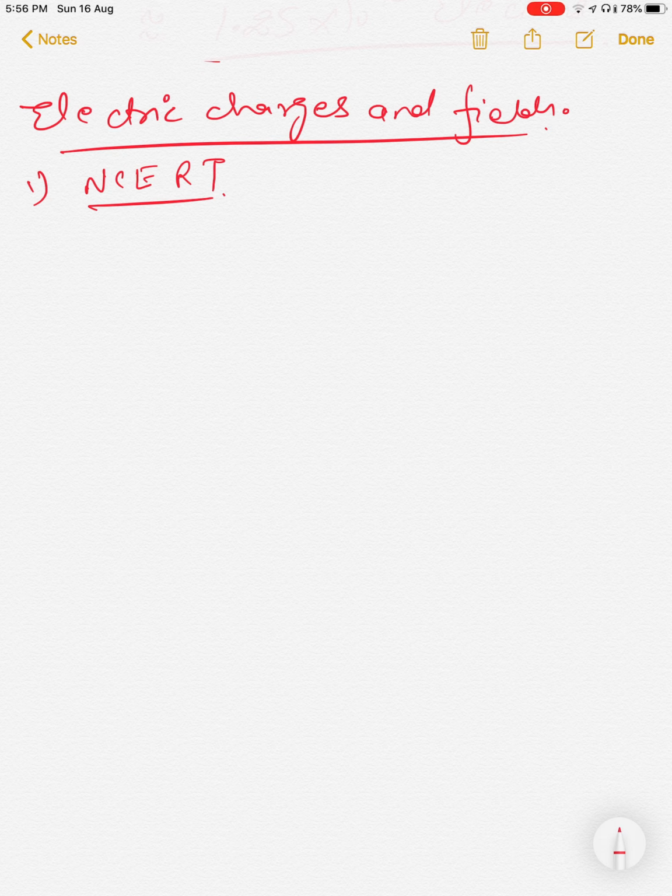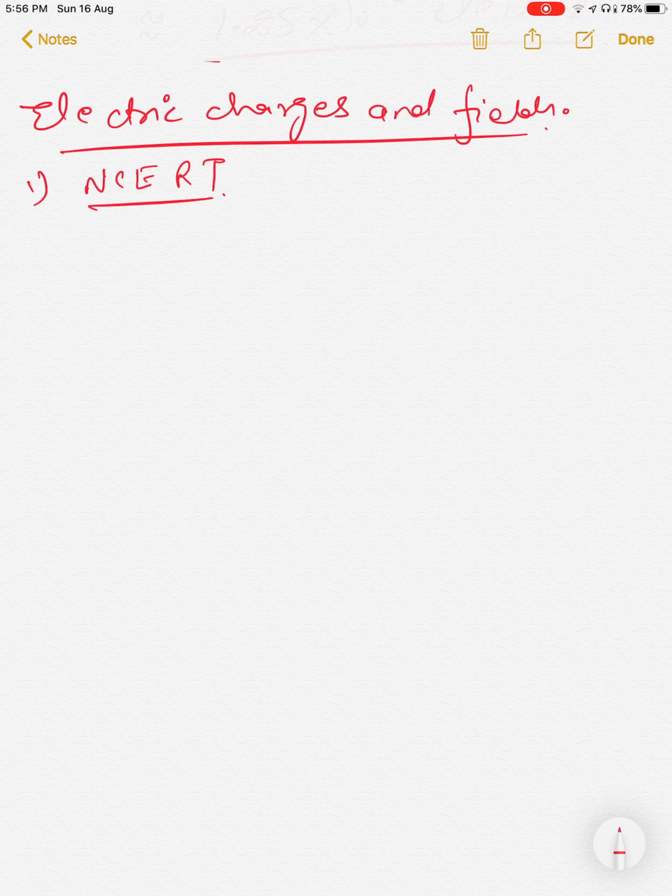Okay, so let's get started with the first chapter of NCERT, which is electric charges and fields. So, what are electric charges and what are electric fields?